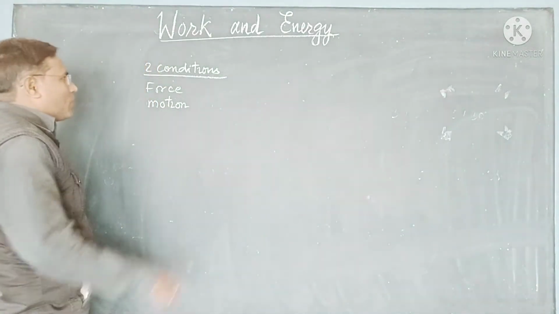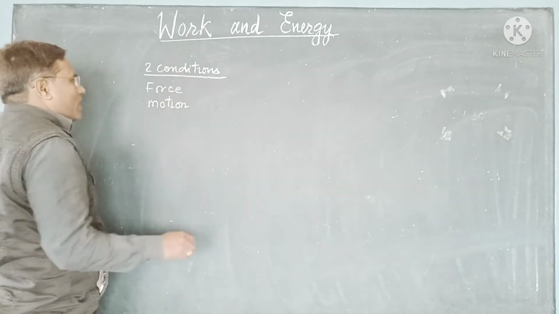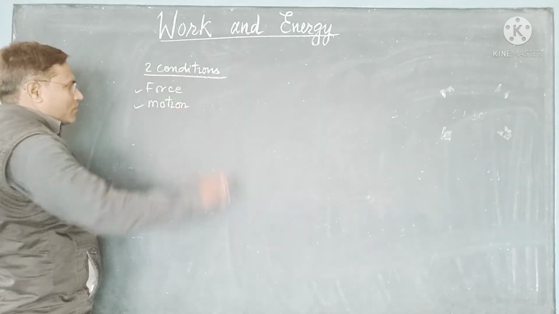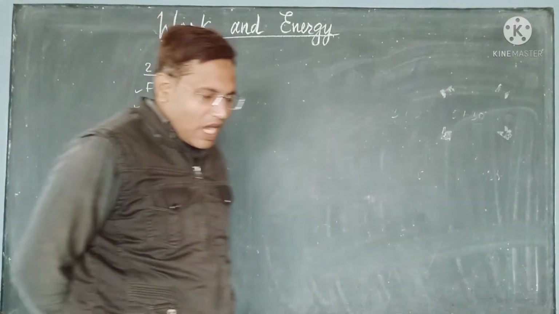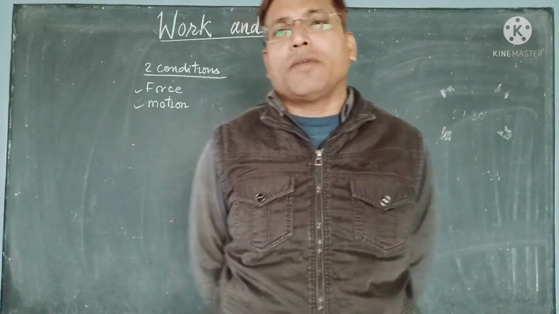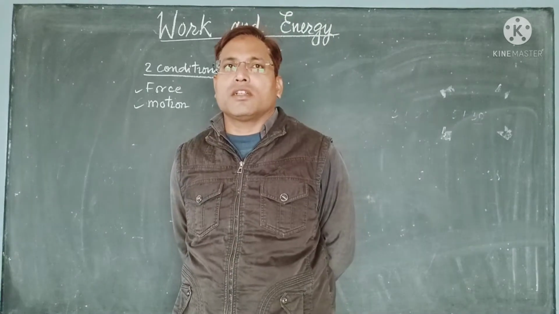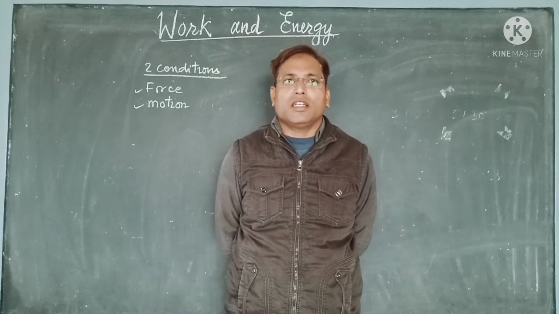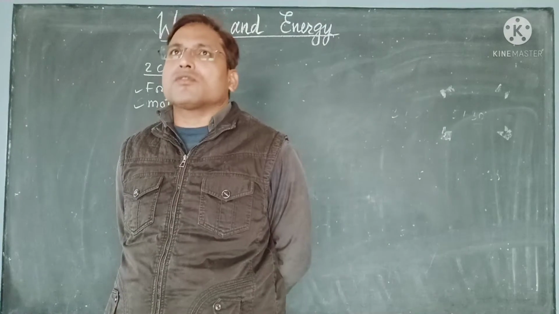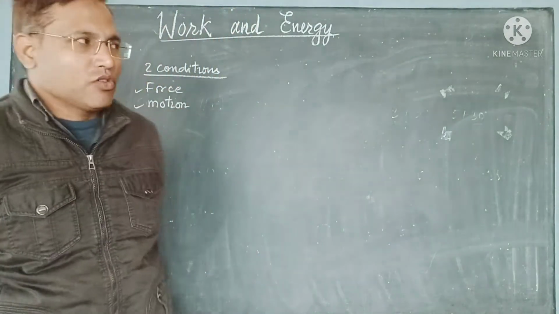Now we see two conditions are necessary for work done: force and motion. That means if out of these two, one of them is missing, then work done is zero, or no work is done. A body is there and we apply force and it does not show motion. Suppose this is a wall.